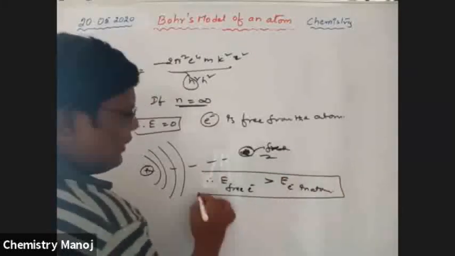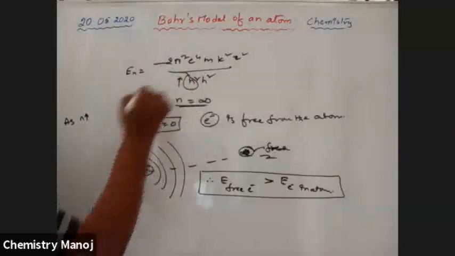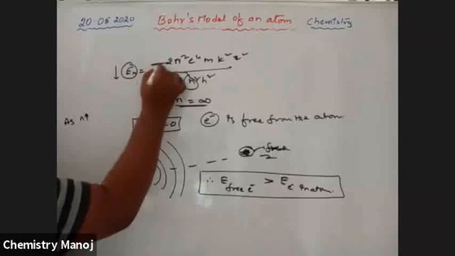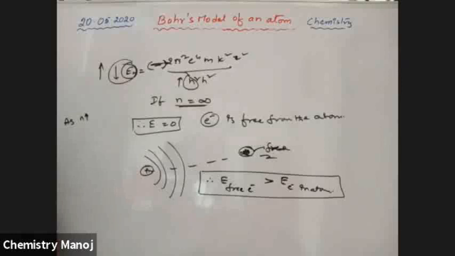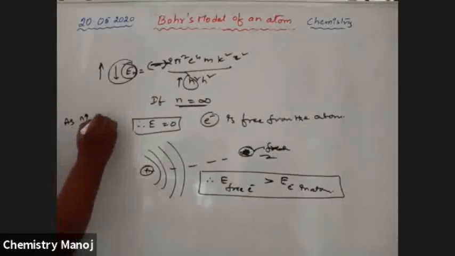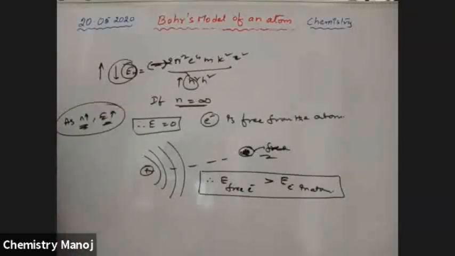Energy of free electron should be greater than energy of electron in atom, because as n value increases, energy decreases, but it is a negative value. As the negative value decreases, energy is increased. As n value increases, E value increases.